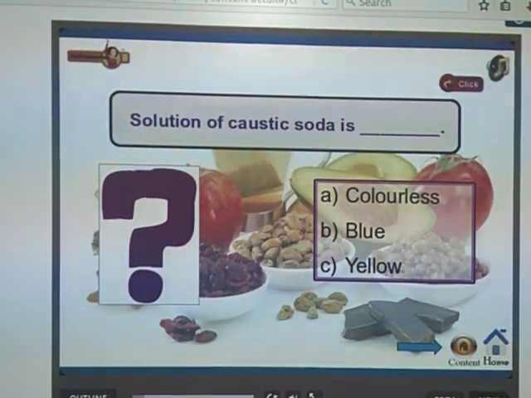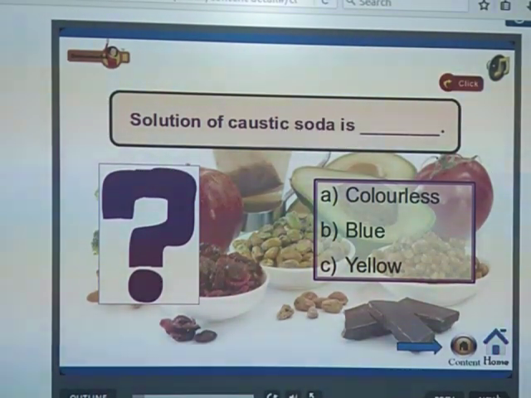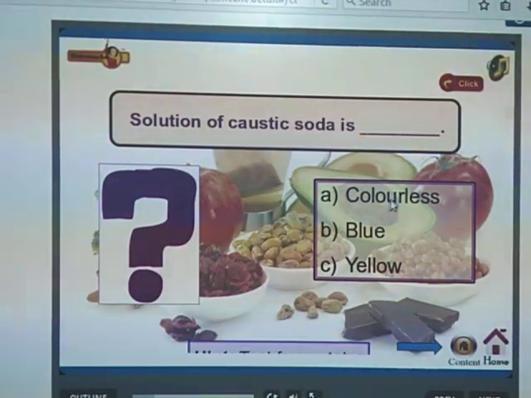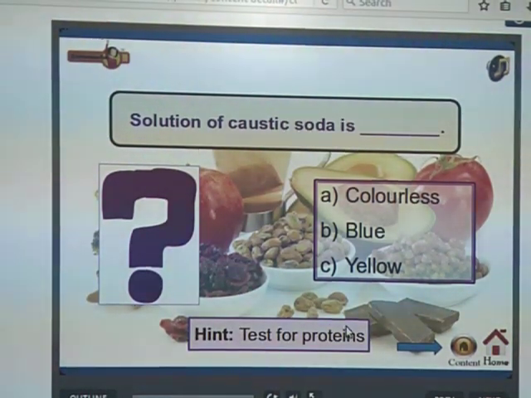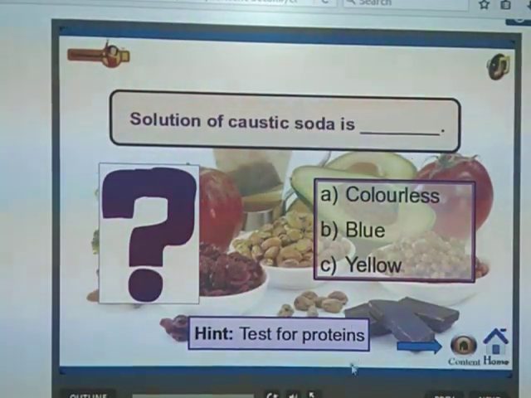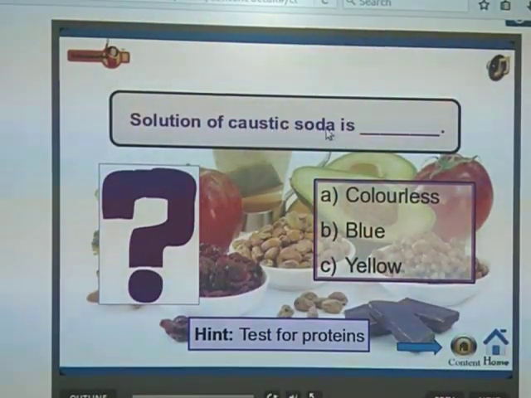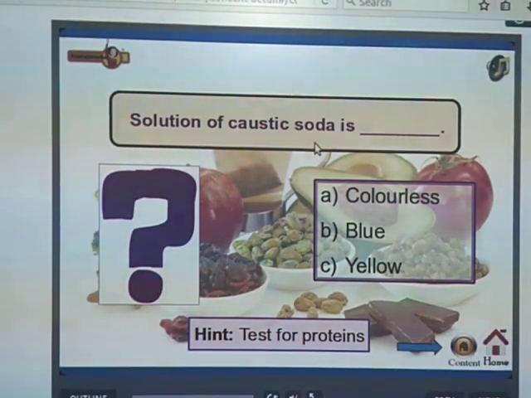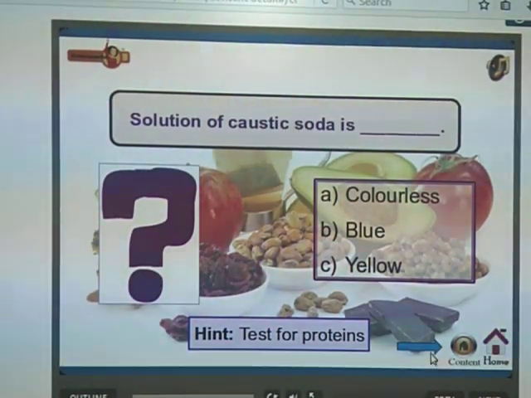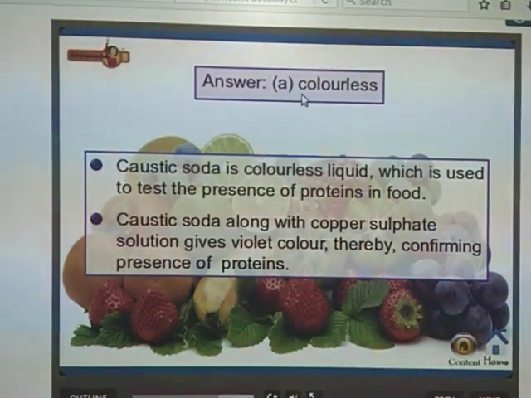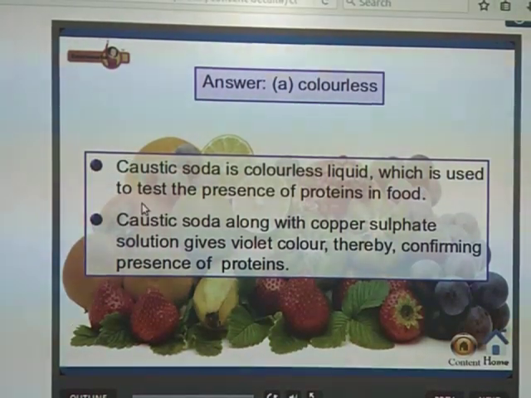So here is a question. The solution of caustic soda is what? Colorless, blue or yellow? Where do we use this? That is the test for proteins. This caustic soda, where do we use it? In the test for proteins. So what is this? Caustic soda is a colorless liquid which is used to test the presence of proteins in a food item.